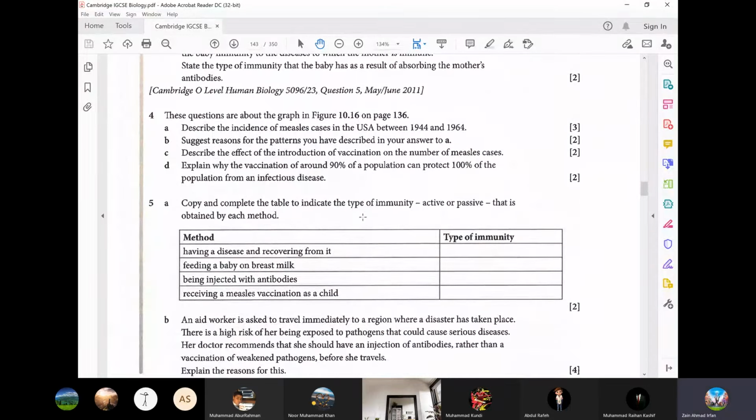These questions are about the graph in figure 10.16 on page 136. First question A. Describe the incidence of measles cases in the USA between 1944 and 1964.